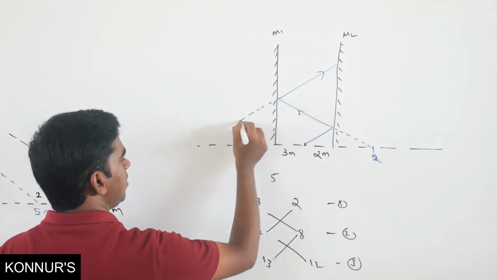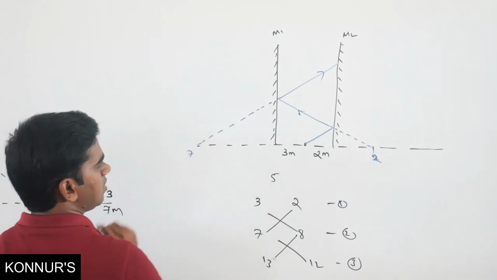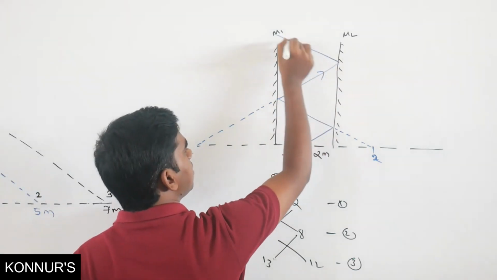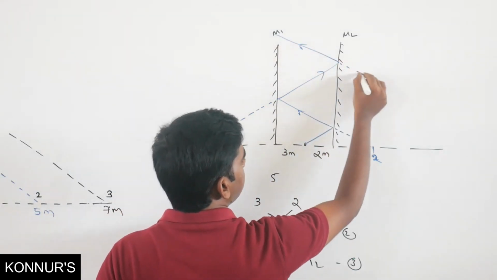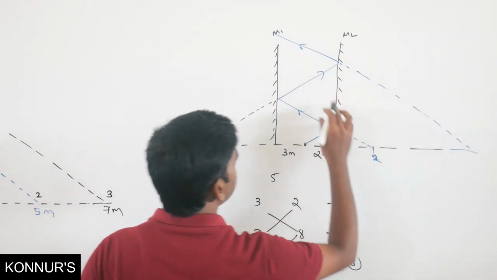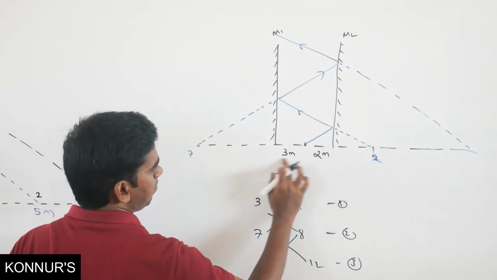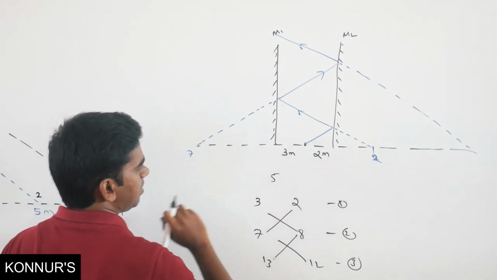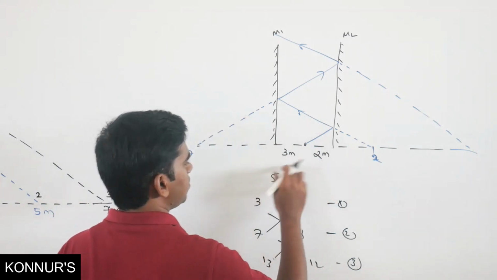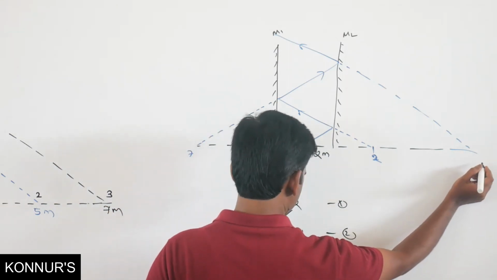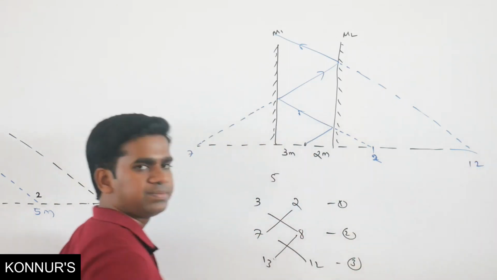So the image will come somewhere here, at 7. Now this will reflect. Where will the image come? Somewhere here. At what distance is the object from here to here? 7. 7 plus 5 is 12. So the image will come at a distance of 12.